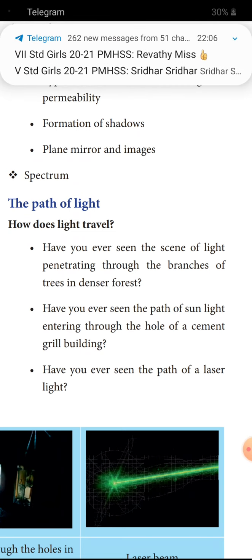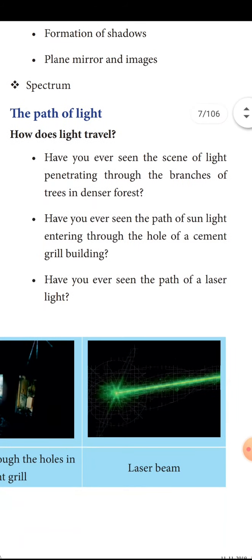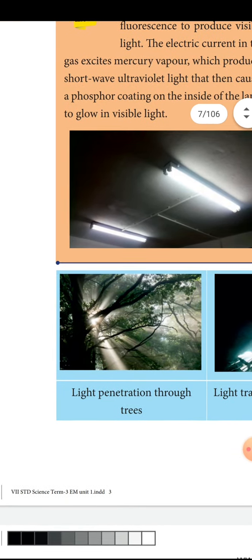Have you ever seen the light penetrating through the branches of a dense forest? Have you ever seen the path of sunlight entering through the hole of a cement grill building? Have you ever seen the path of laser light? For these three questions, the pictures are given in your book itself: light penetrating through trees, light traveling through the hole of a cement grill, and the laser beam.